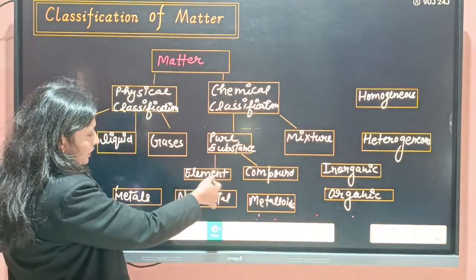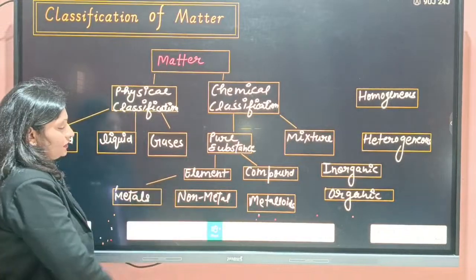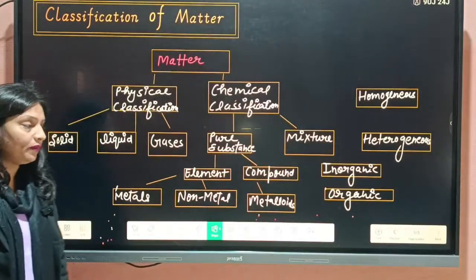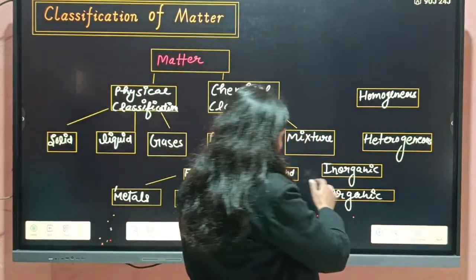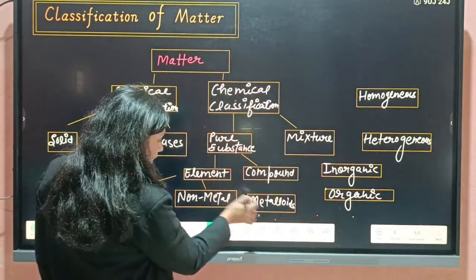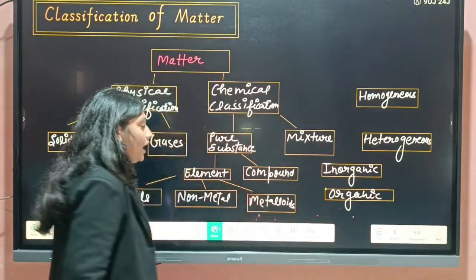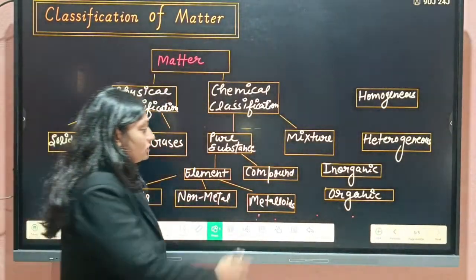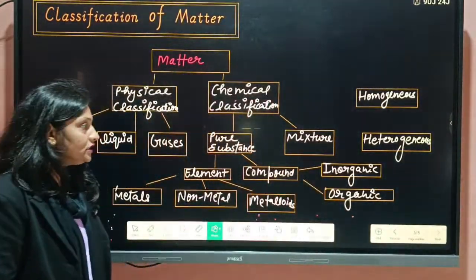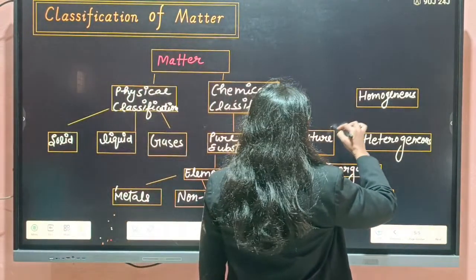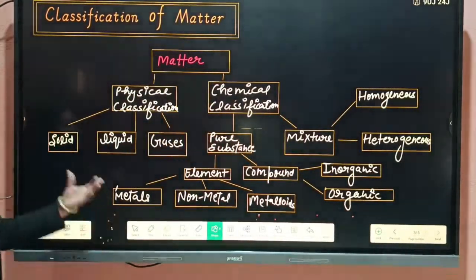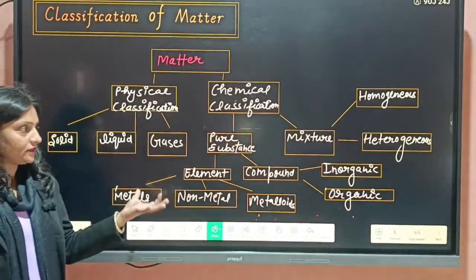Elements are further divided into three: metals, non-metals, and metalloids. Metalloids are also part of the elements. Compounds are divided into two: inorganic and organic. And students, mixture is classified into two: homogeneous and heterogeneous. So this is about the classification of matter.